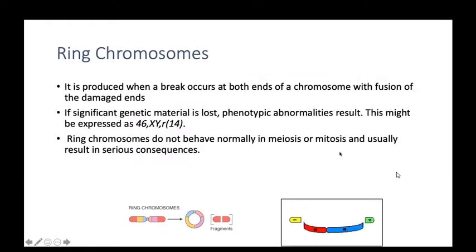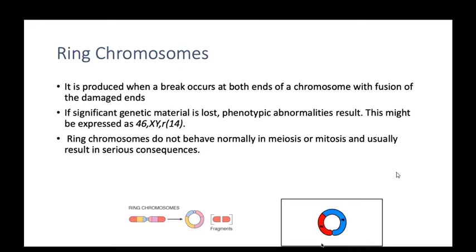Now coming to ring chromosome. What is a ring chromosome? It is produced when breaks occur at both ends of a chromosome with fusion of the damaged ends. Like this is the chromosome. The breaks occur at both ends of the chromosome, and these ends are combined to each other and create a ring chromosome. This is also shown in this figure: the terminal breaks, and the remaining ends fuse to each other and form a ring chromosome.